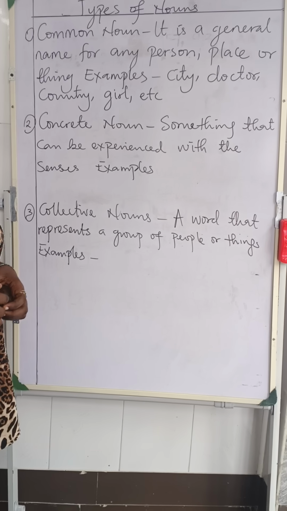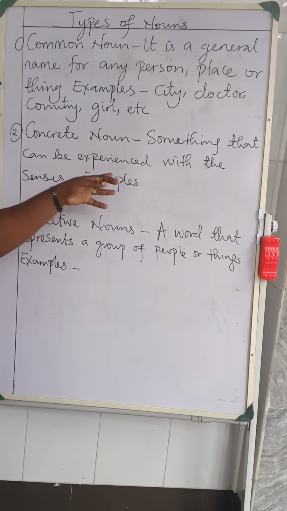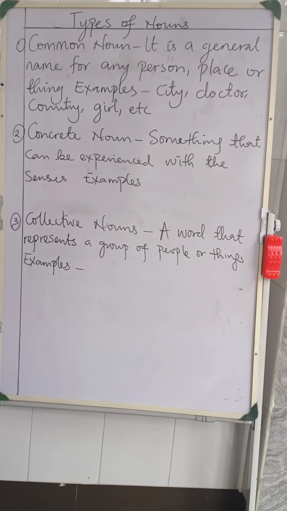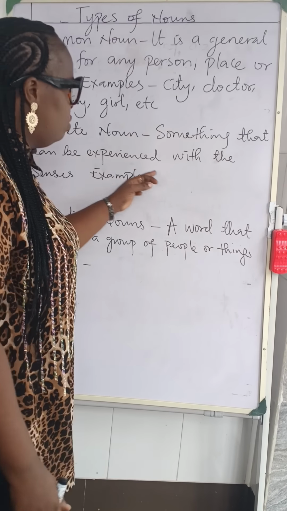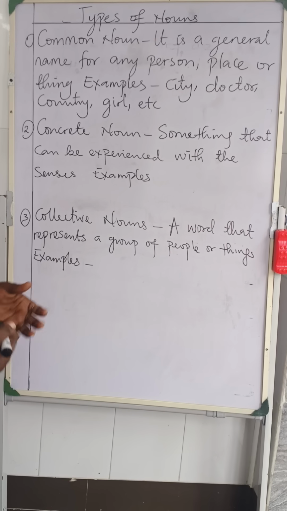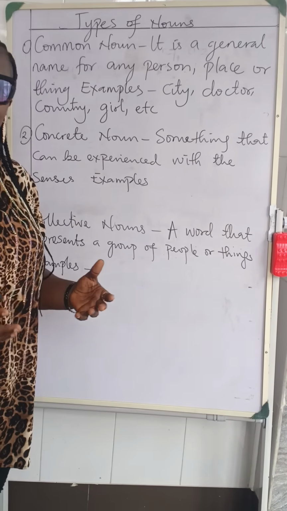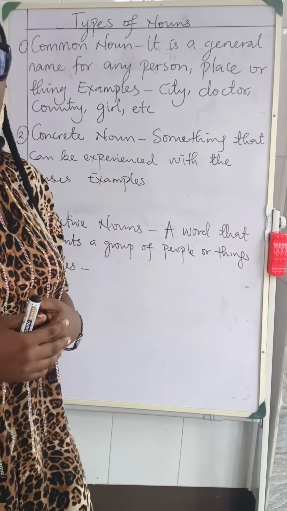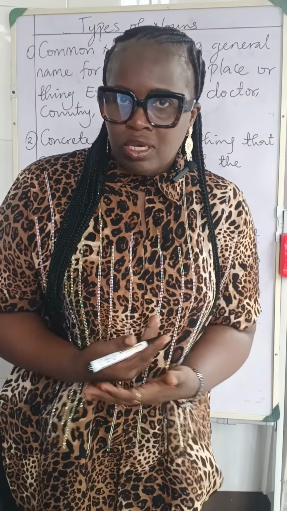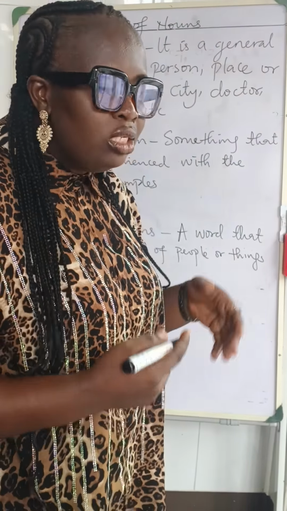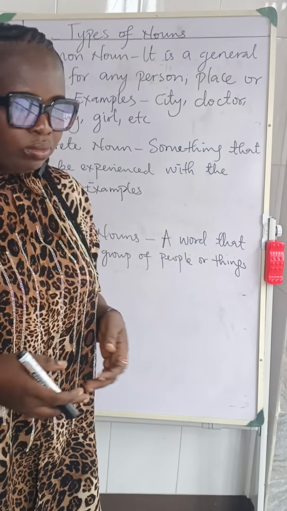Let's look at number 2. Number 2 says concrete nouns. Concrete nouns are nouns that can be experienced with the senses. It could be the sense of touch, sense of smell, sense of sight, and so on.